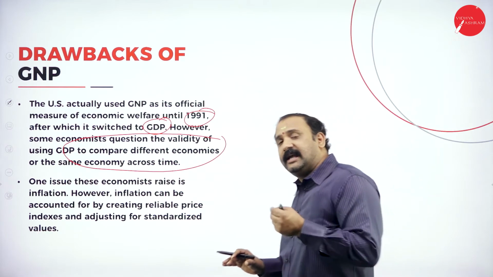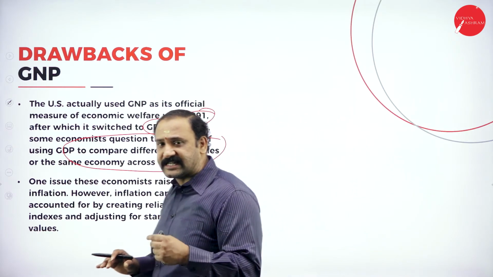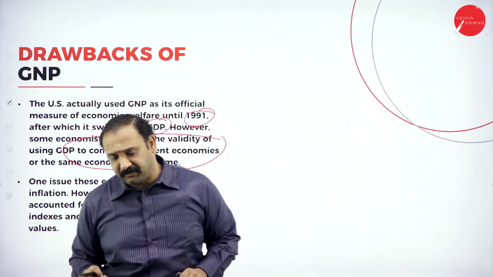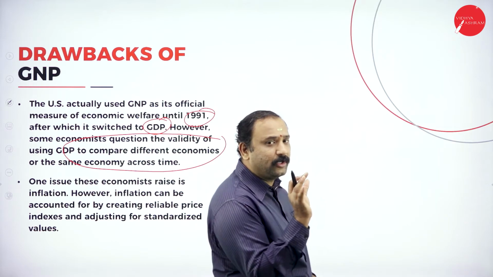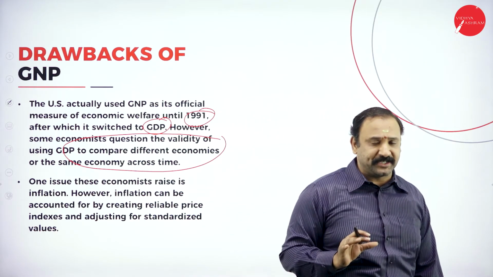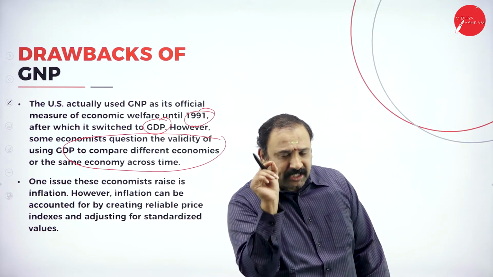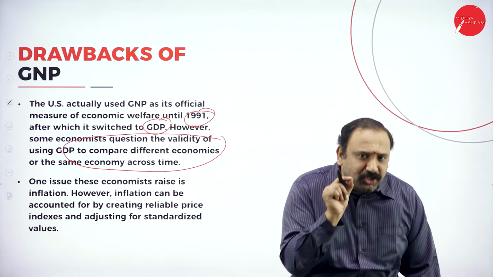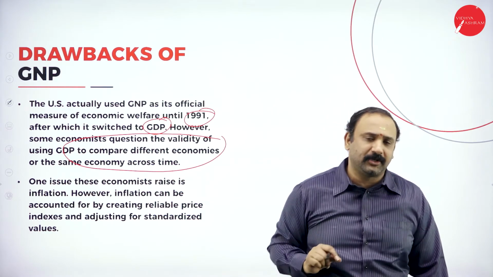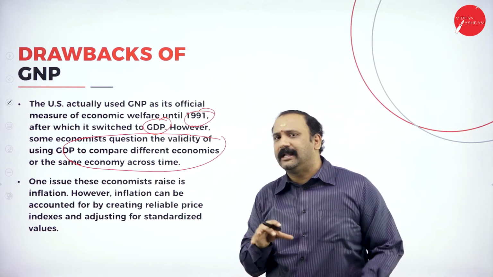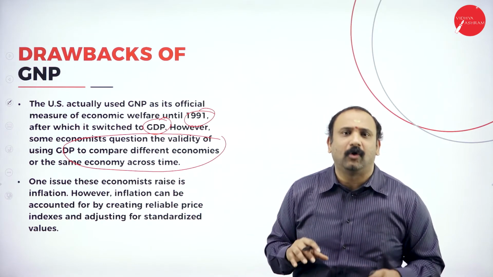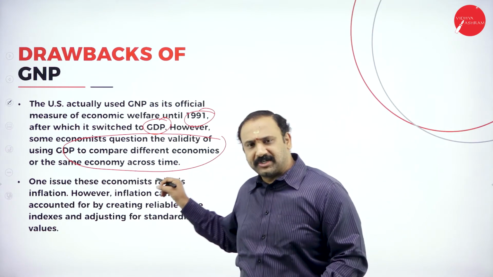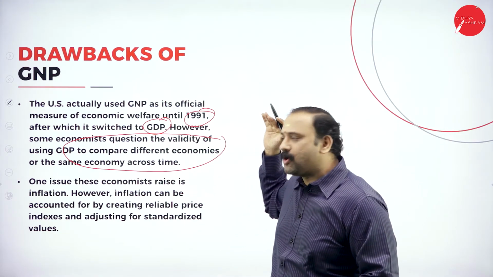But later, they started coming back and telling that it's actually GDP which will measure the welfare of the country. So it is not going to be GNP at all. It's going to be GDP that's going to measure the welfare. But still, a question that lingers in the mind of the people is, is GDP actually a true measure of welfare? Will GDP actually help me to understand the welfare altogether, or is there something that we need to look at further? So that is why this question will always linger in the minds of the people.